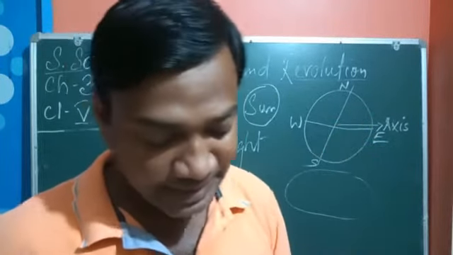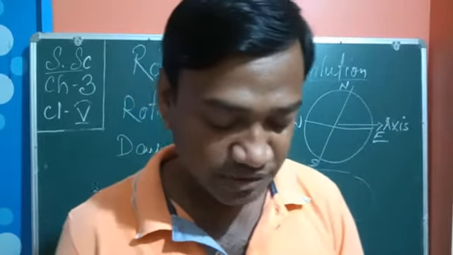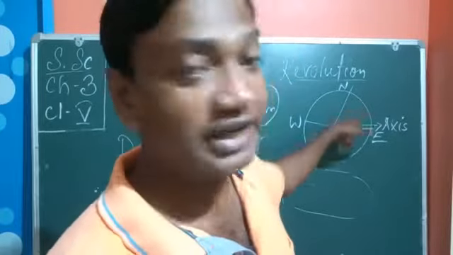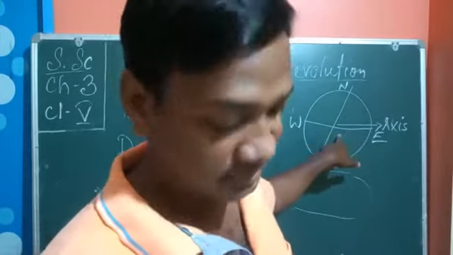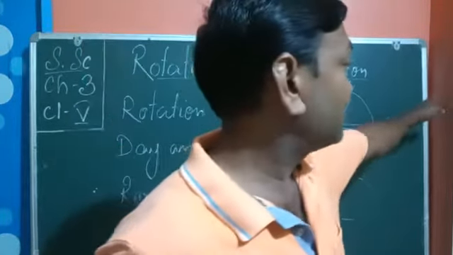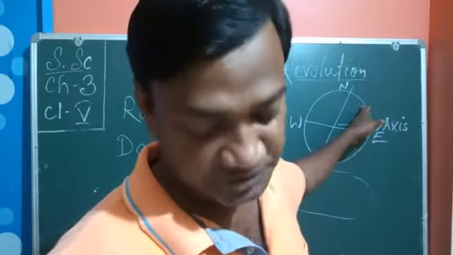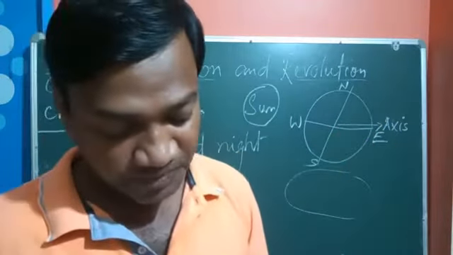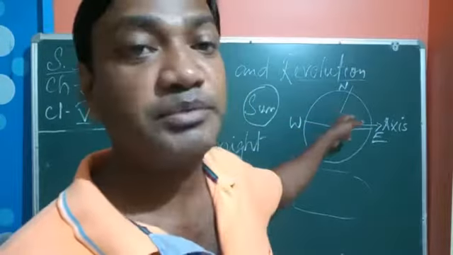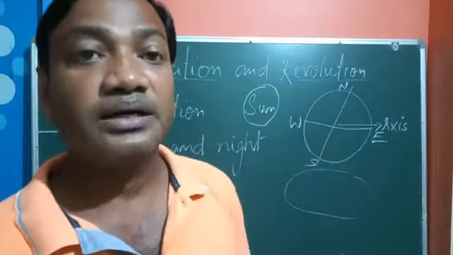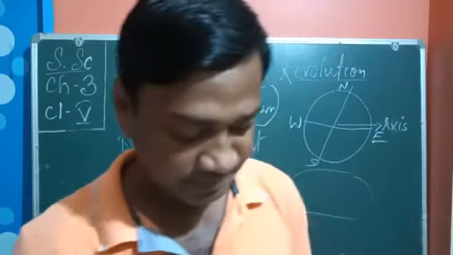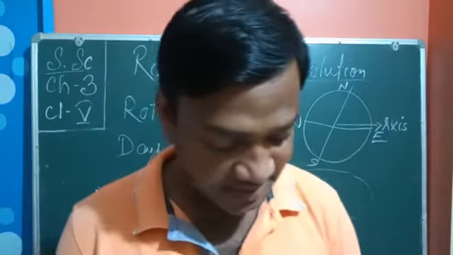The tilt of the earth also means that the rays of the sun fall vertically on the northern hemisphere. Because of this tilted position of the earth, the sun rays fall directly on the northern hemisphere. This northern hemisphere experiences the summer season at that time. This is their summer season.